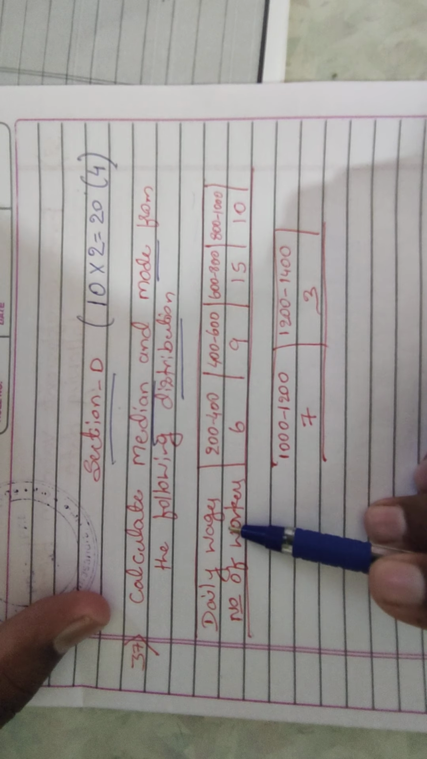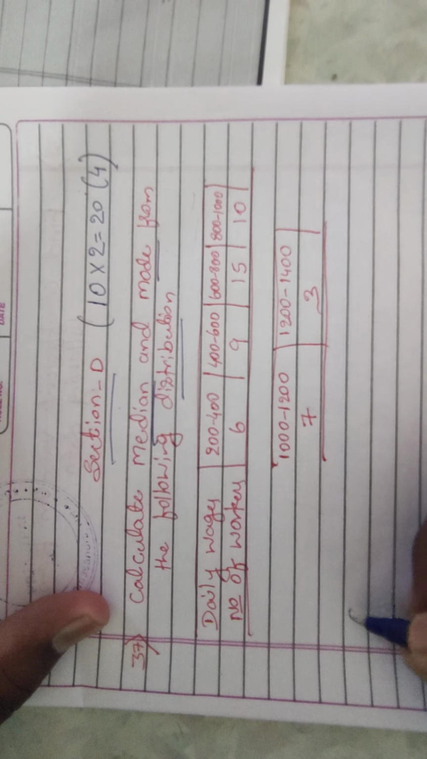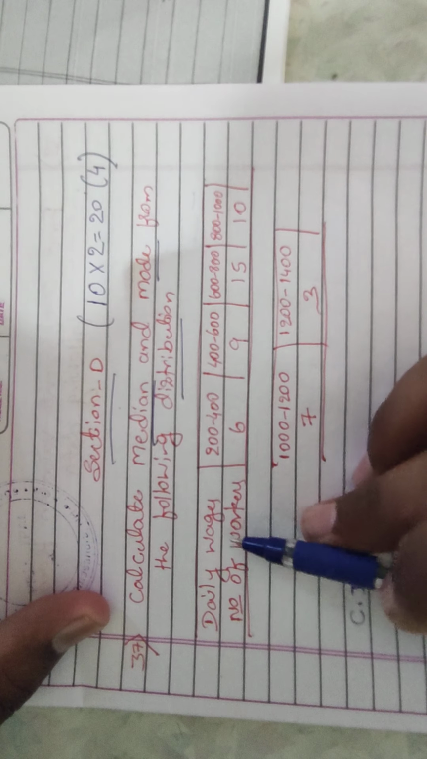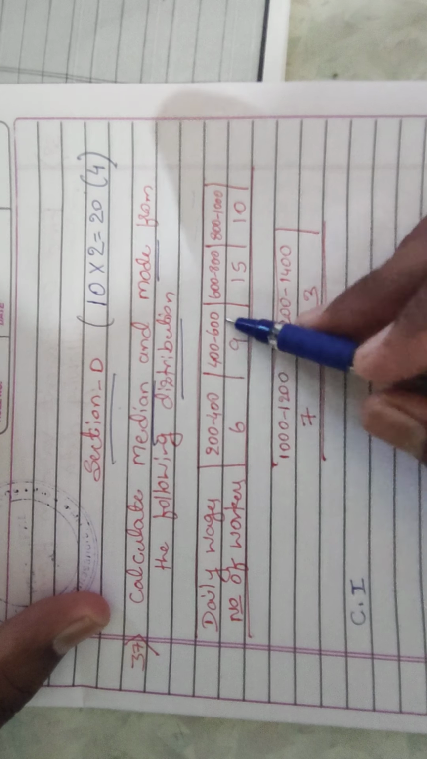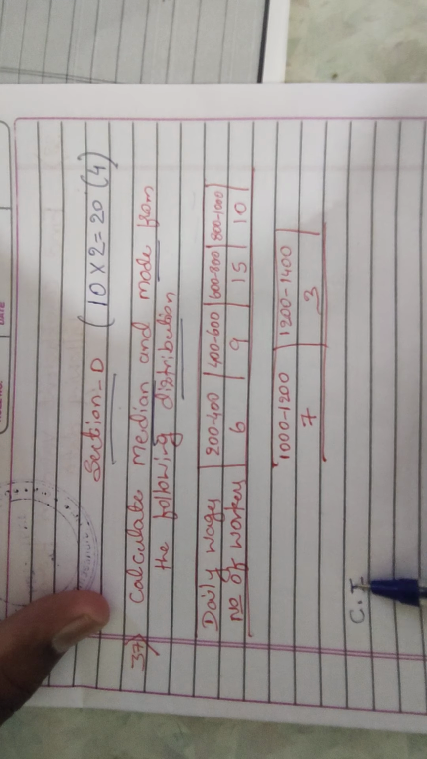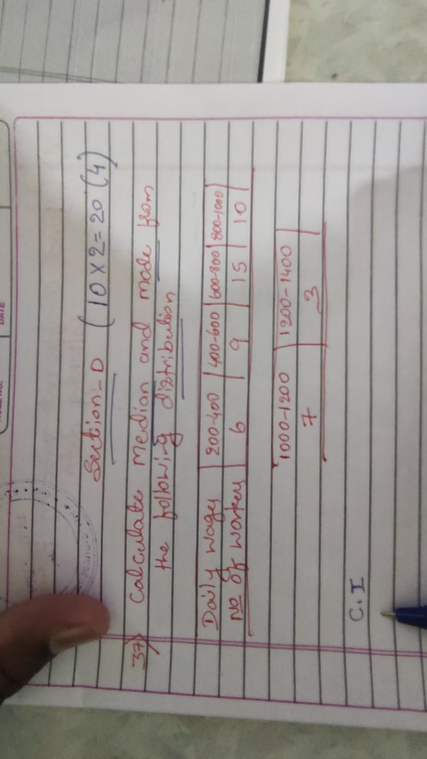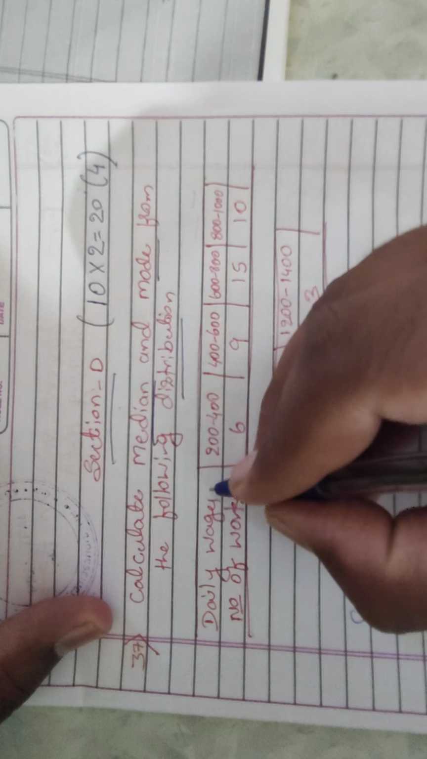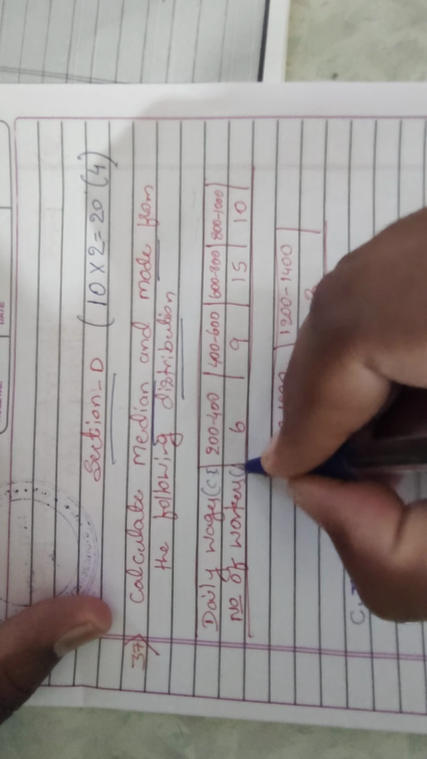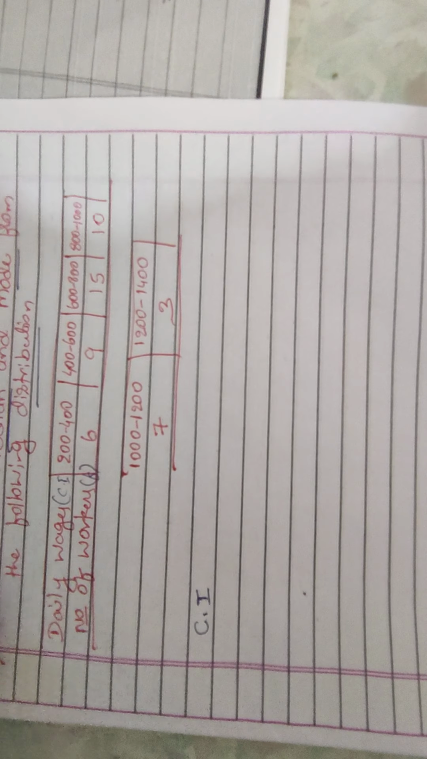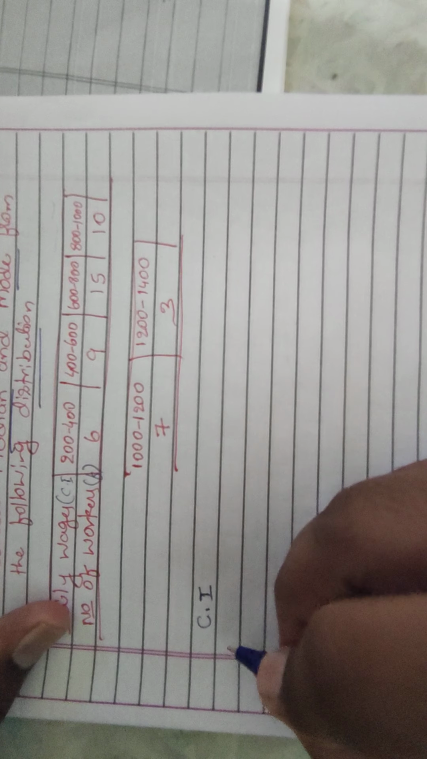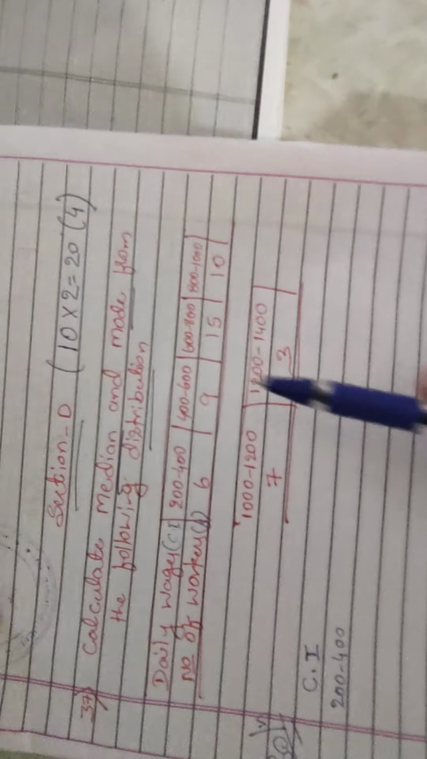The daily wages we can denote as the class interval, because the given problem is in the form of a continuous series. The number of workers we can denote as the frequency. So as given, we have to write the information. Class interval is given 200 to 400. This is the solution for this problem. First we have to find the median. Next we have to find the mode.